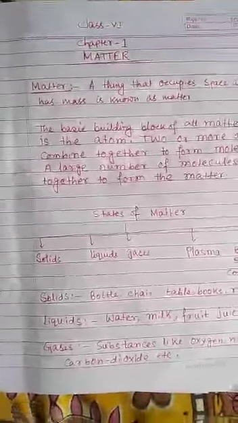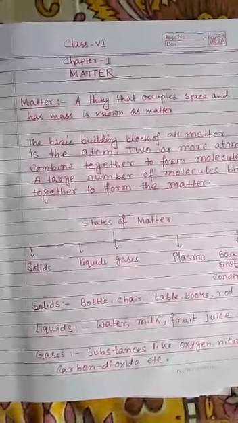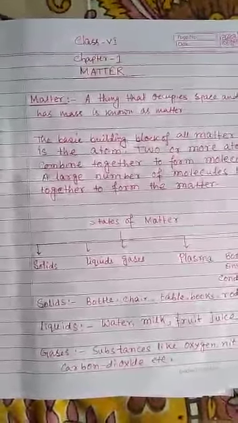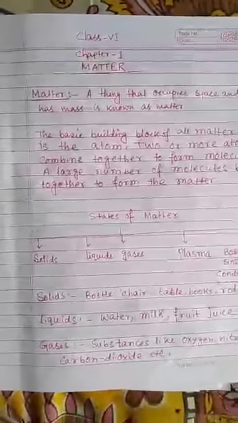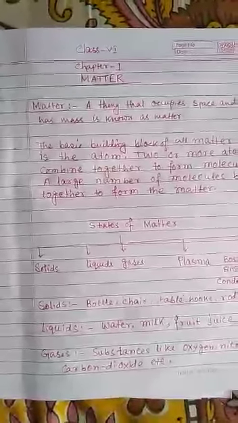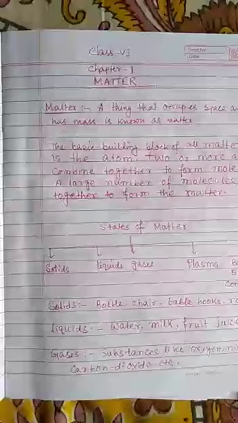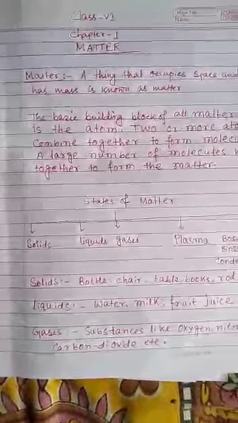So, what is matter? We see various objects in the world like tables, chairs, doors, shops, bread, butter, water, man, mobile, pen, book, etc. All these things are different, but there is one commonality between these objects. All these objects are matter. So, now the question is, what is matter?